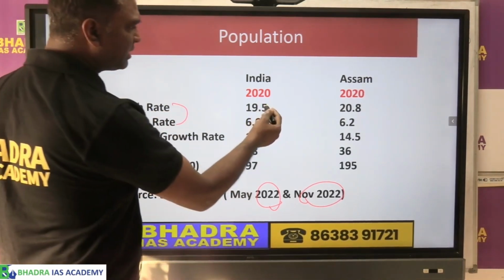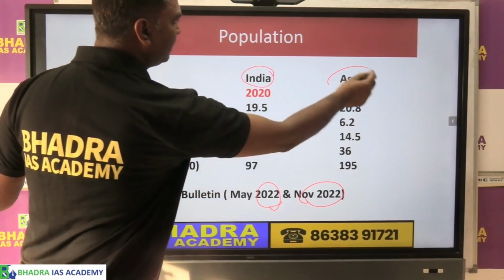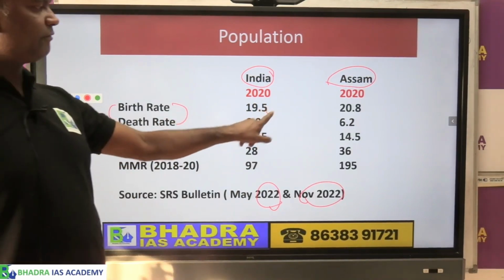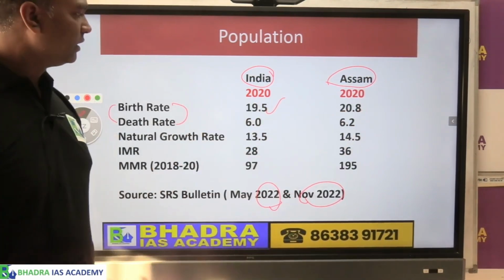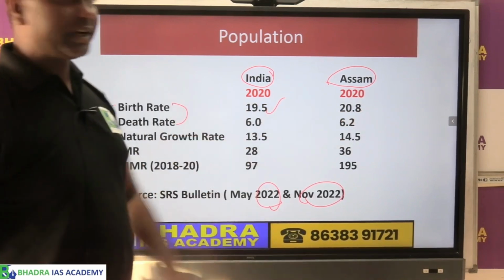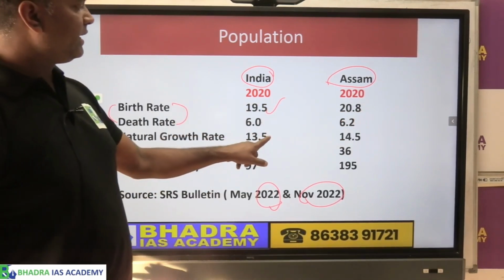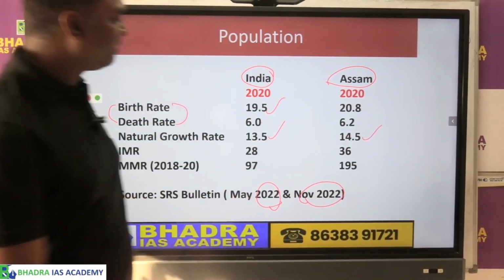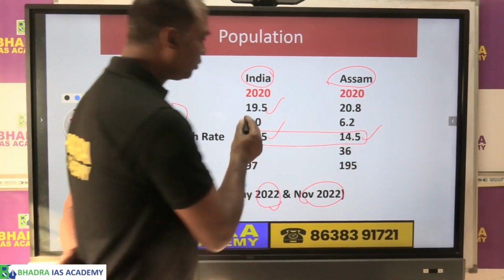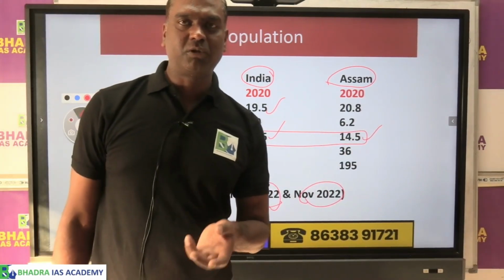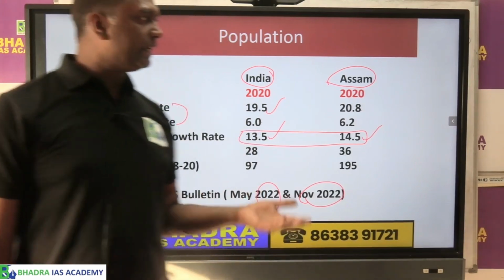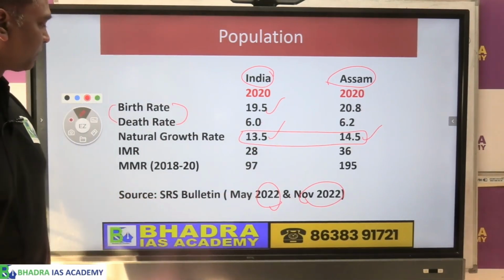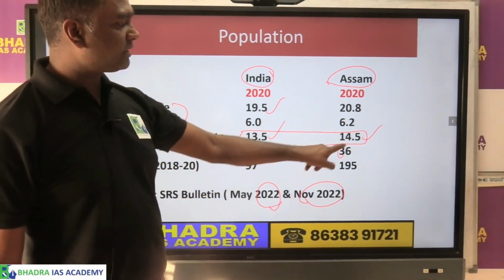So the comparison is given between India and Assam. In 2020, India's birth rate was 19.5, Assam was 20.8. Death rate 6, Assam 6.2. Natural growth rate, India 13.5, whereas Assam you see it is 14.5. So we have a little natural growth of population. Therefore our population growth is not only because of migration, it is also somewhat connected to the natural growth of population. Then IMR, we have 36 in Assam.